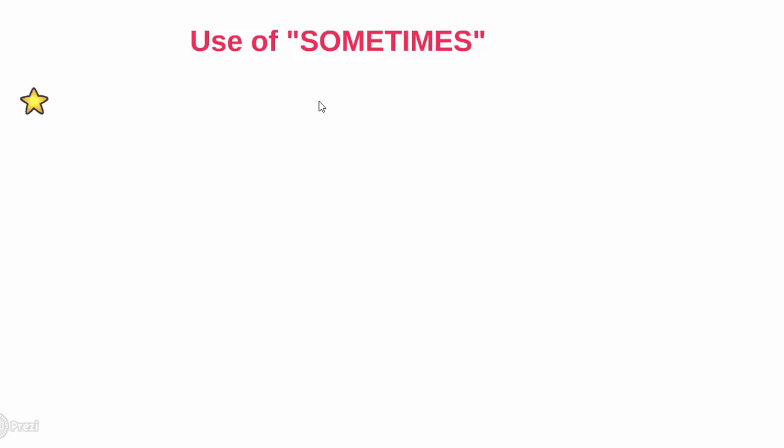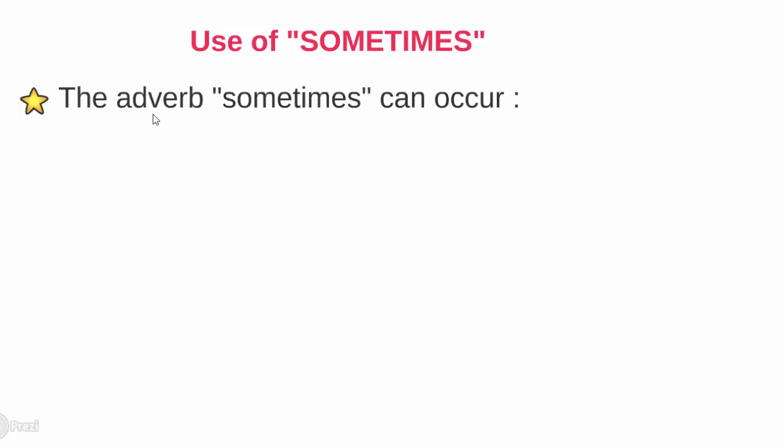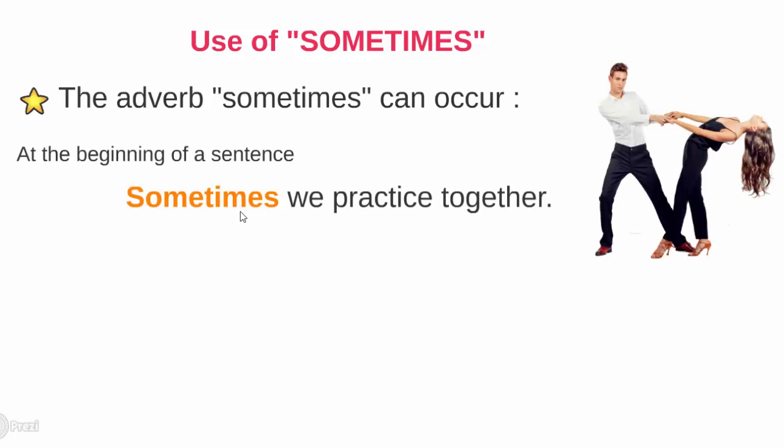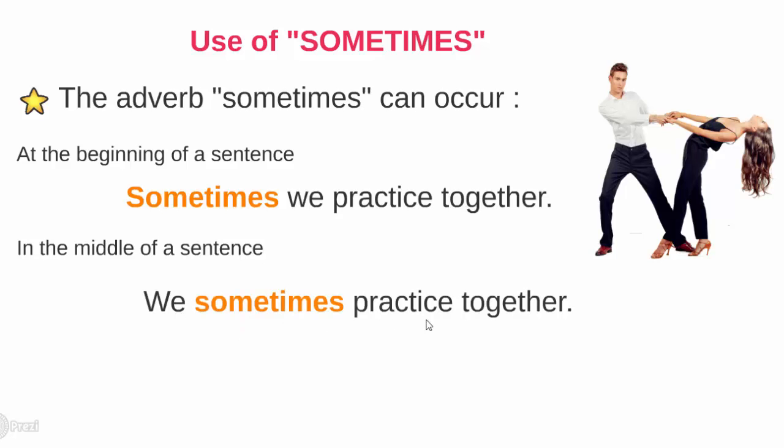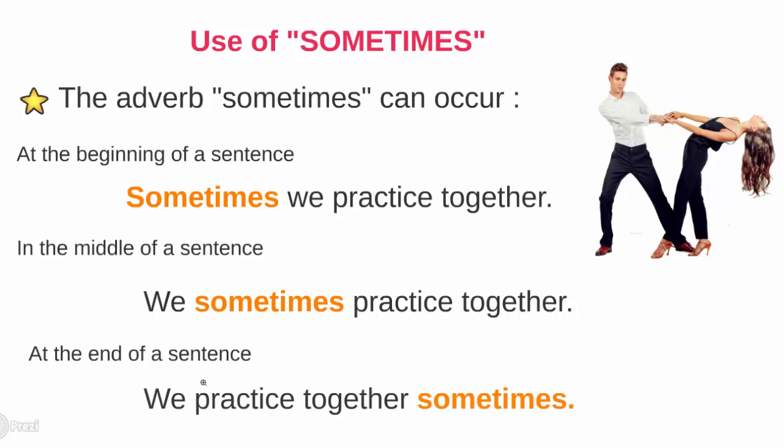The use of the adverb sometimes. The adverb sometimes can occur at the beginning of a sentence. Sometimes we practice together. In the middle of the sentence. We sometimes practice together. At the end of a sentence. We practice together sometimes. As you can see, we can place sometimes at the beginning, in the middle, or at the end.